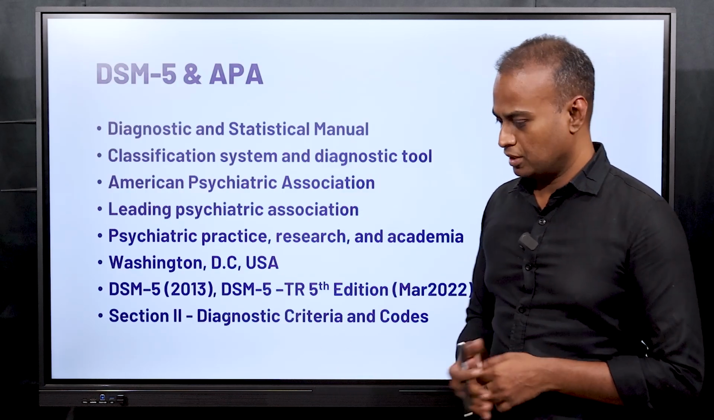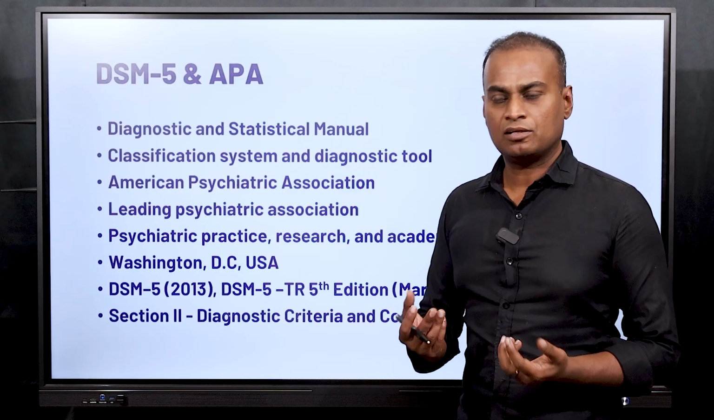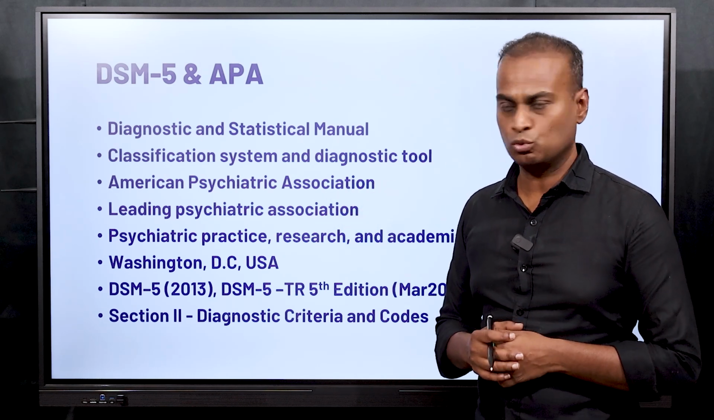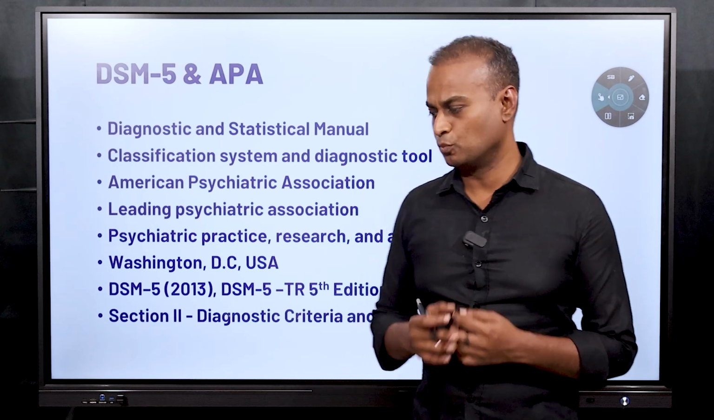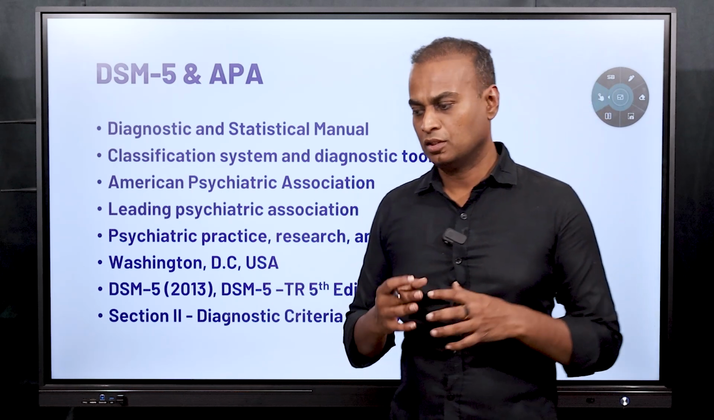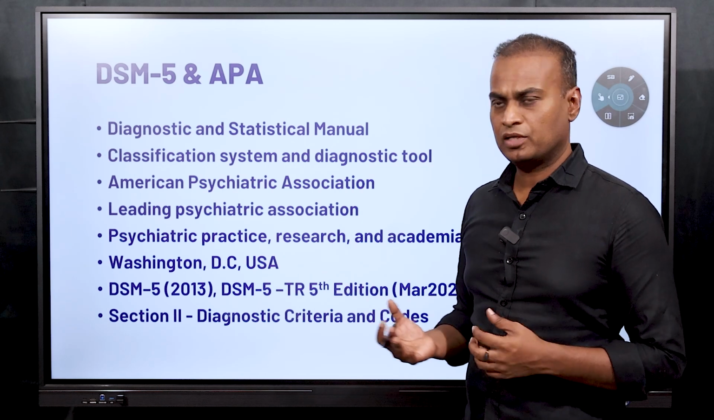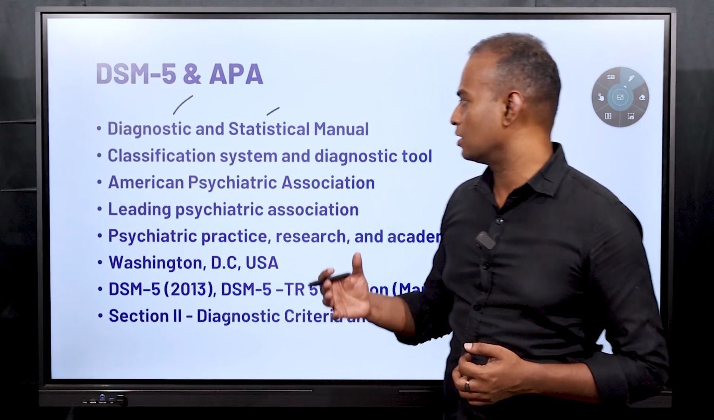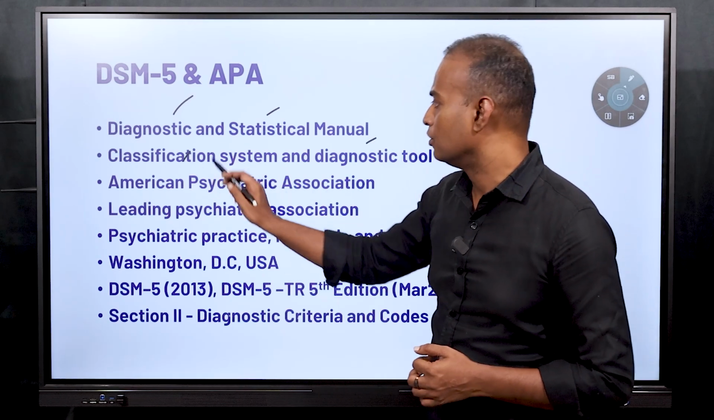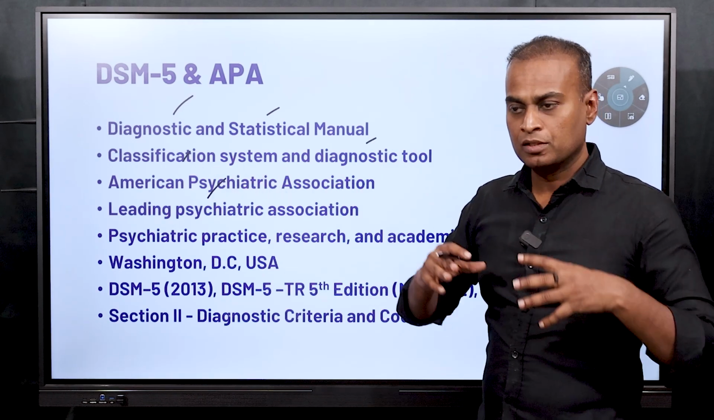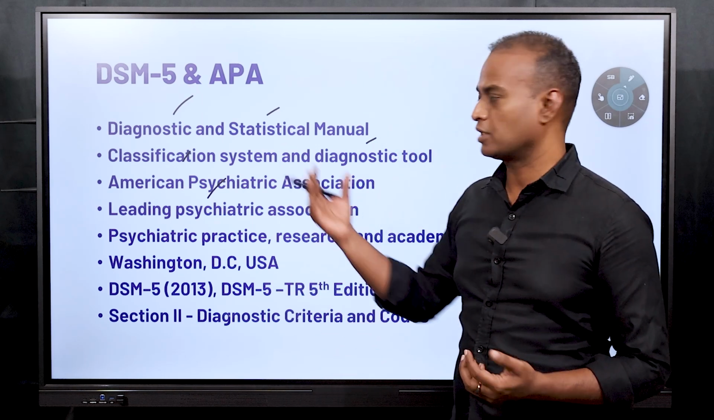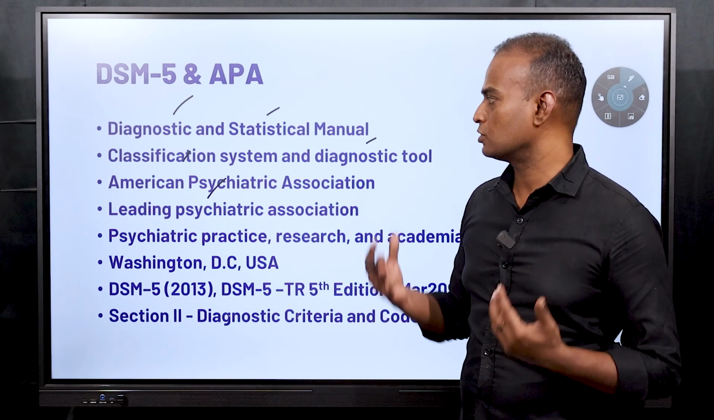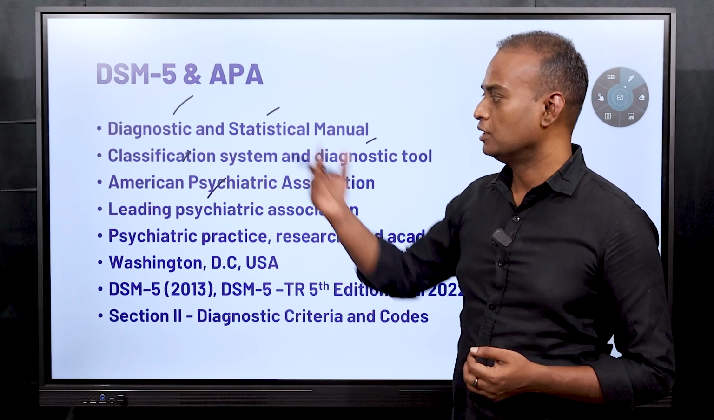Before we go deep into that, we have to understand that every anxiety or every fear cannot be described as an anxiety disorder. There are some specific rules for it. To understand the anxiety disorders more, we have to understand a bit about DSM-5 and APA. DSM-5 is the Diagnostic and Statistical Manual 5, a classification system and diagnostic tool given by the American Psychiatric Association. In order to classify psychological disorders, you have to follow some rules. Those rules and regulations are given in DSM-5.